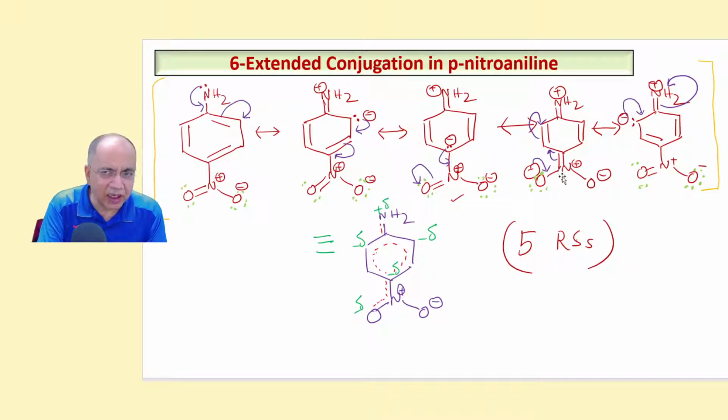And then you can come back to this one by discovering this as an allylic-like pattern. You take the lone pair, take the pi bonding electron pair to this para carbon, to again get back the same structure. So instead of that, to avoid repetition, I have used three curved arrow marks.